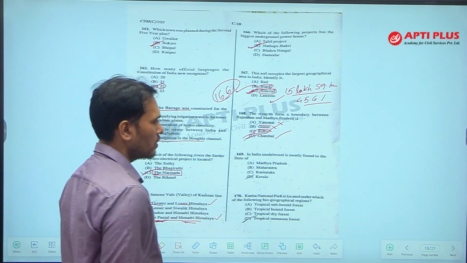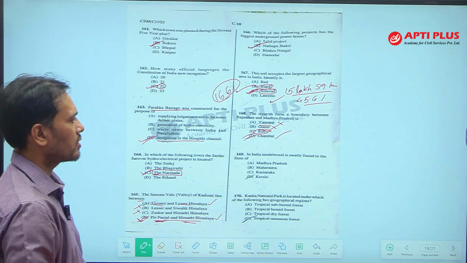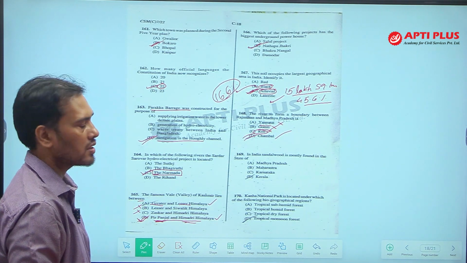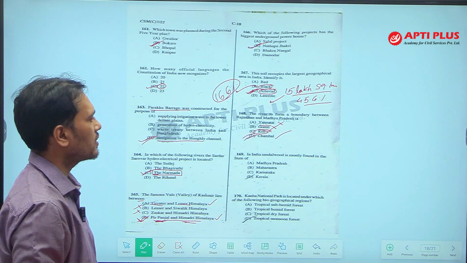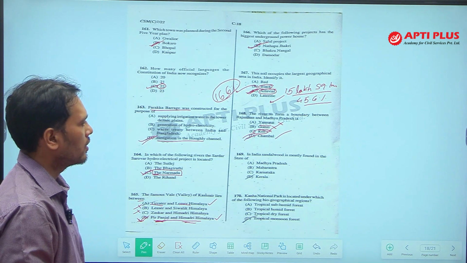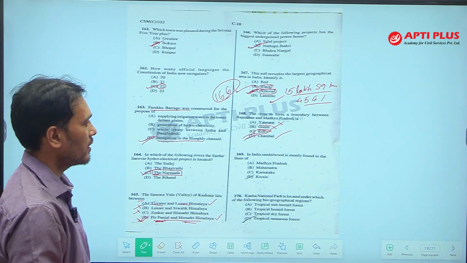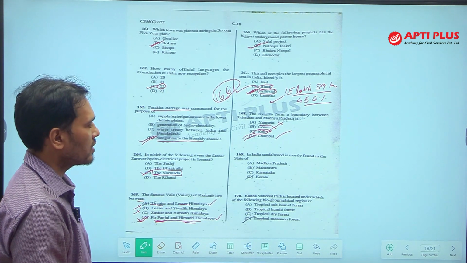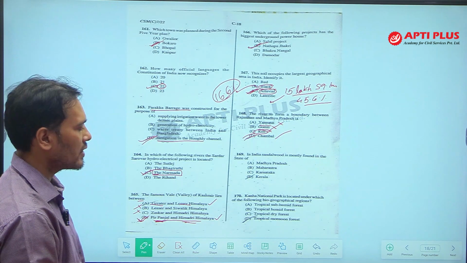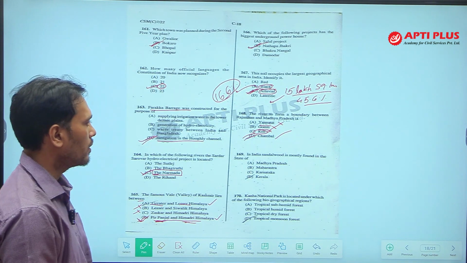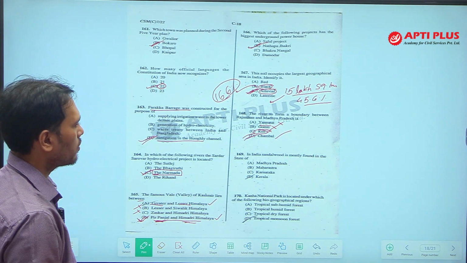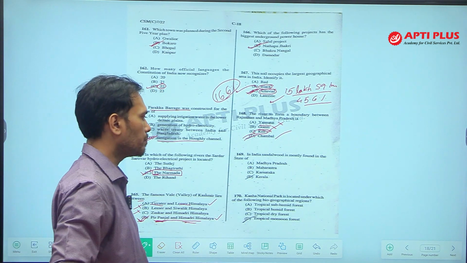If you know from which side these rivers are flowing, then you know the answer. Kota is situated near the Chambal river. Kota is a city of Rajasthan. It flows through Rajasthan, that is confirmed. So, the Chambal river forms the border of Rajasthan and MP.